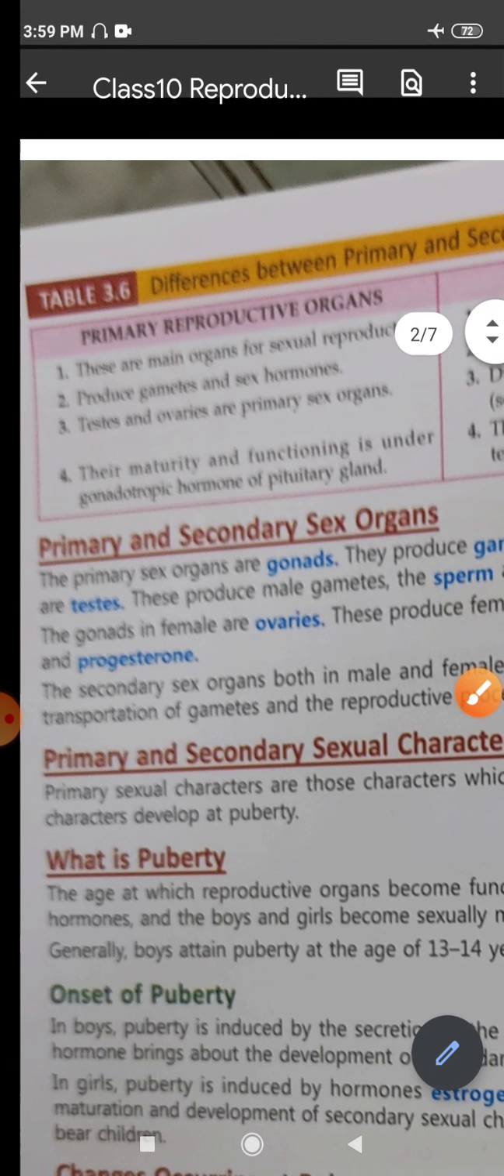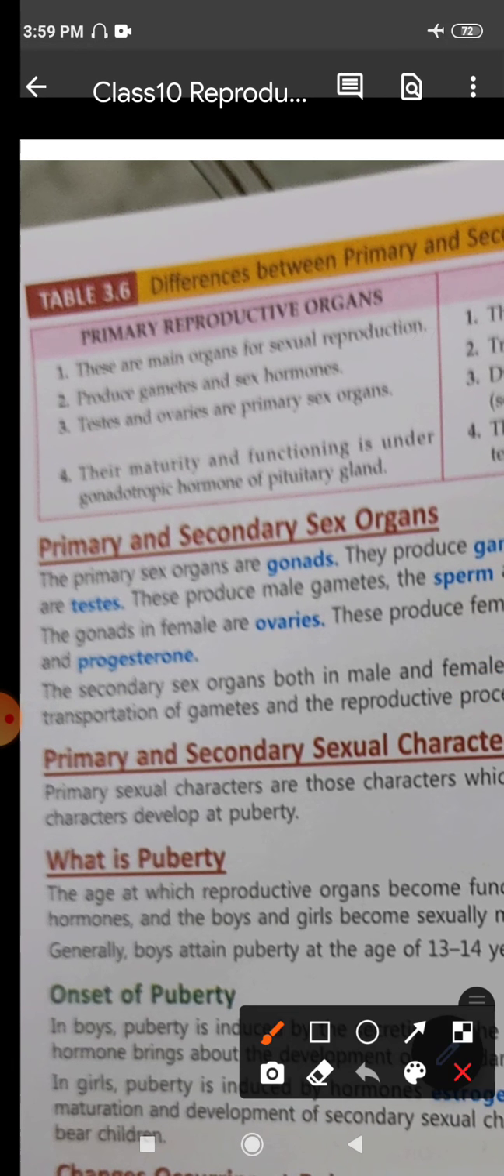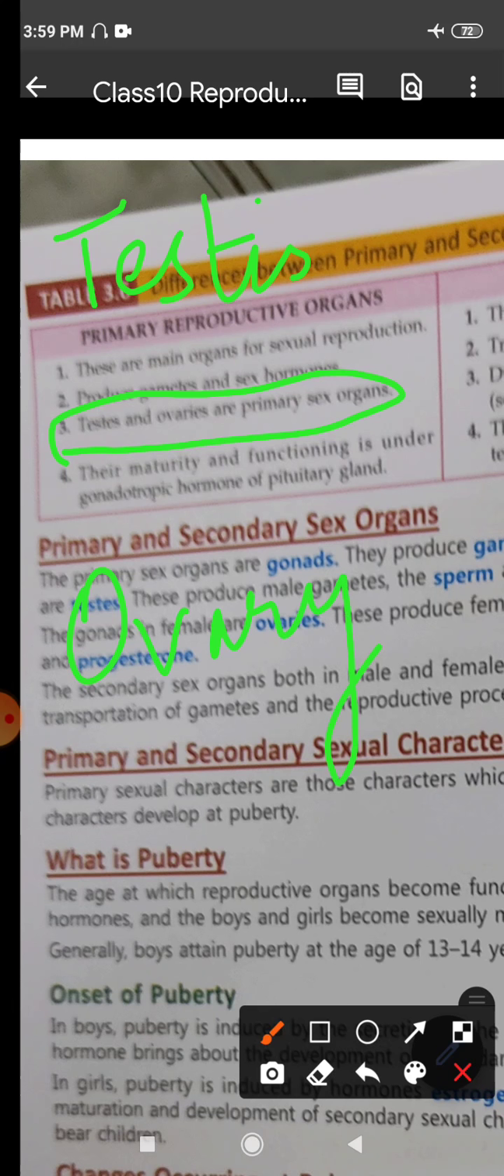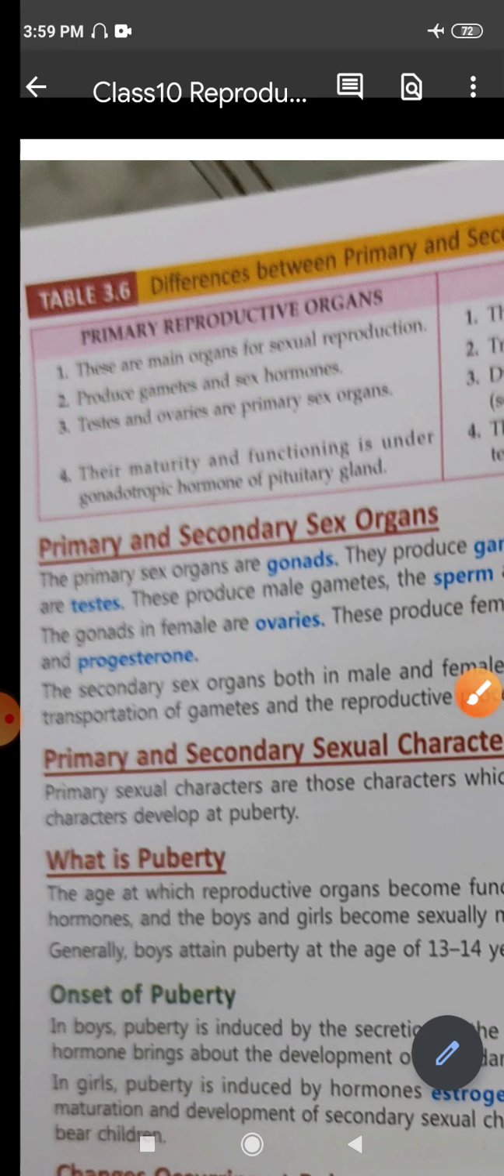Then we come to the third point, where we get to see the names of the primary reproductive organs. In males, the primary reproductive organs are the testes, and in females, the ovaries. A pair of ovaries are found in females. So those are the main or primary reproductive organs, the sex organs found in the males as well as the females.